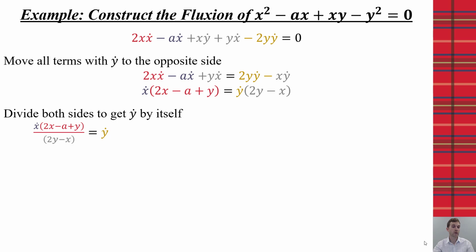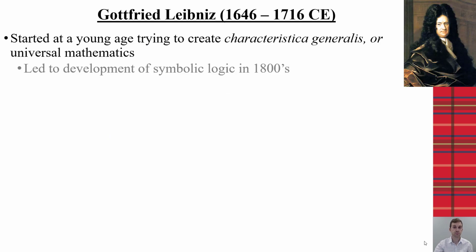But if we think about what we do nowadays, we would then divide both sides by the x dot, so that we would say that the solution, or the derivative, would be 2x minus a plus y divided by 2y minus x, and that would be our derivative.